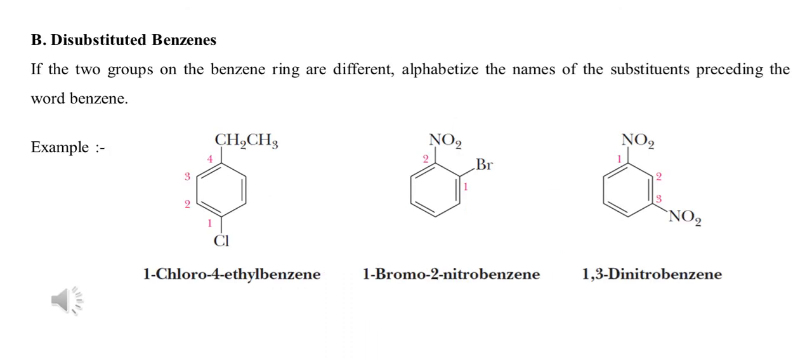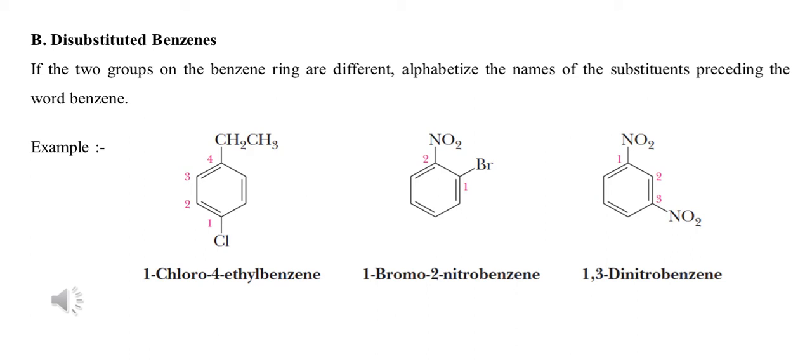When a disubstituted benzene ring contains two different groups, arrange the groups in alphabetical order, followed by benzene. For example, the benzene has two different groups, ethyl and chlorine. Chlorine, C, comes first and ethyl, E, comes next. So the numbering starts from the chlorine and the ethyl group gets the fourth number. That's why the name of the compound is 1-chloro-4-ethylbenzene.